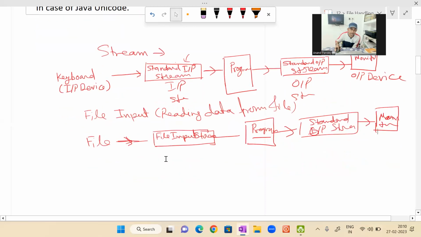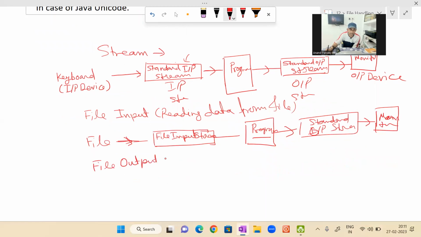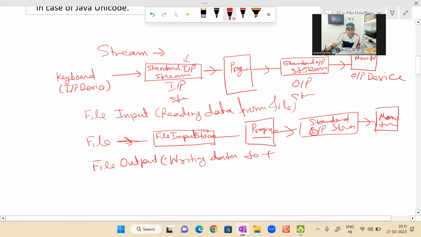Okay. Then second, in case of file output, what happens? File output means giving output to the file. Where to give the output? This time we have to give it to the file, means writing to the file. Writing data to the file means here.